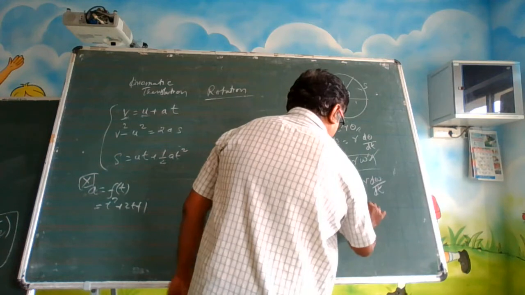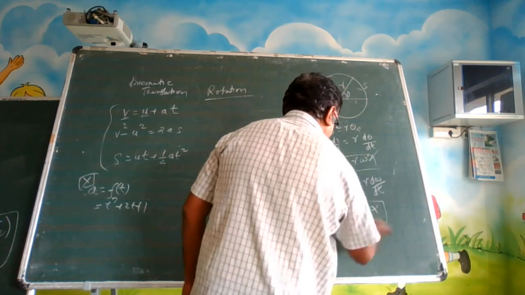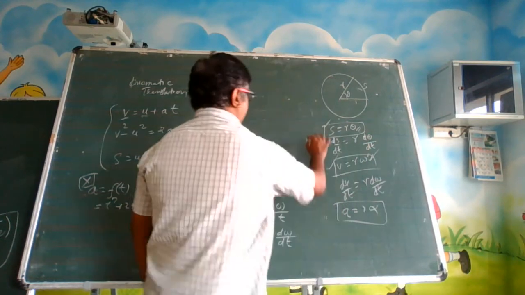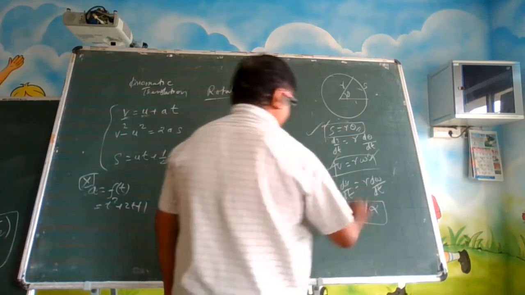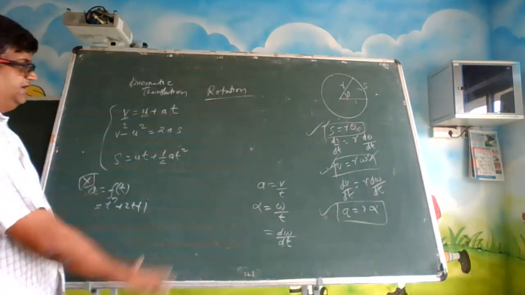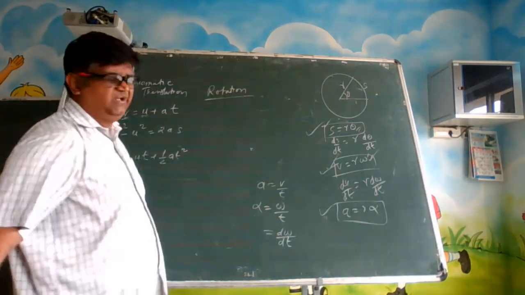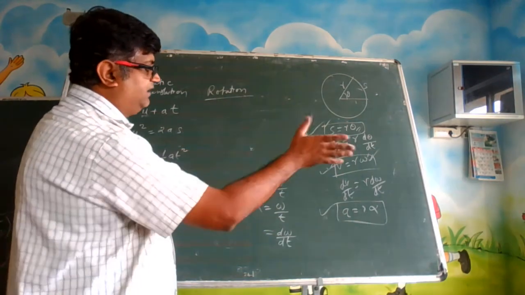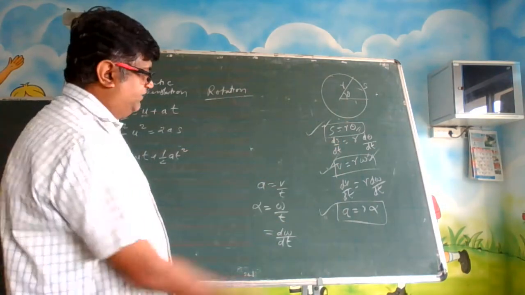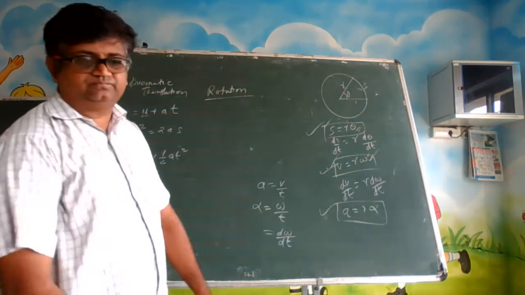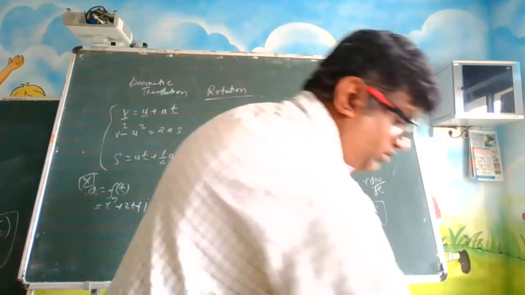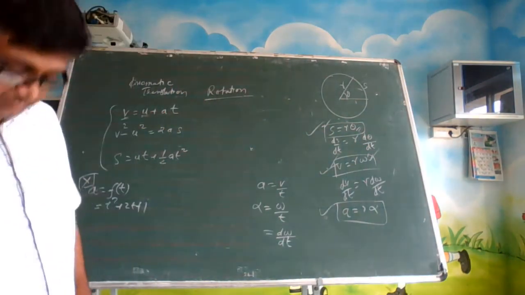Acceleration is equal to r alpha. These three are very important. They tell you the interrelationship between the linear parameters and the angular parameters. If one is given, you can find the other. Just make a note of these points.